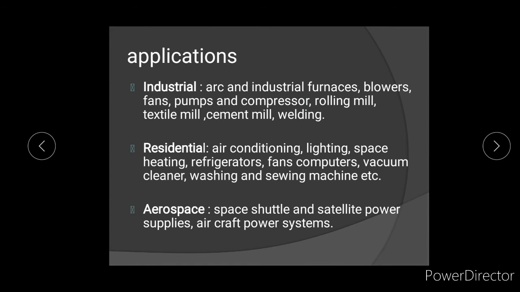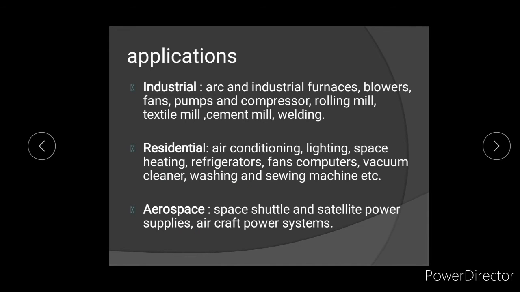Application. Let us see the applications of power electronic devices. First, industrial application. In industrial applications, they are used in industrial furnaces, blowers, fans, compressors, rolling mills, textile mills, and cement mills. Next, residential application. Already we know that in residential applications, in many places we use power electronic devices, like air conditioning, lighting, space heating, refrigerators, fans, vacuum cleaners, washing machines, etc. Next, aerospace application.